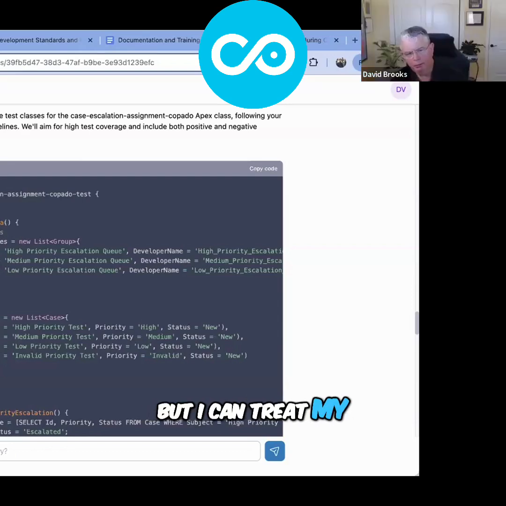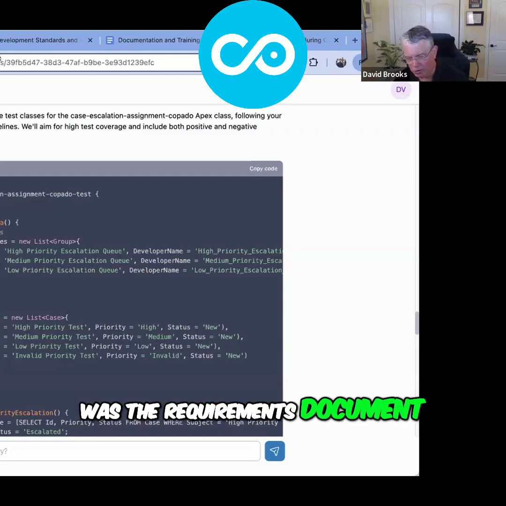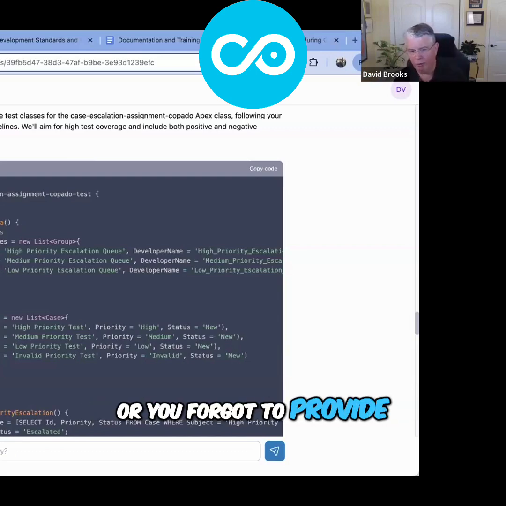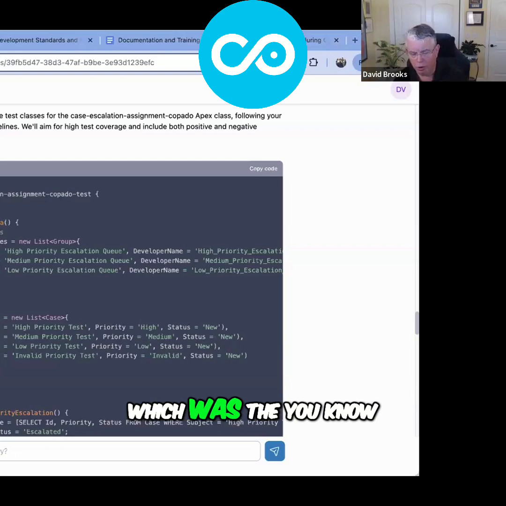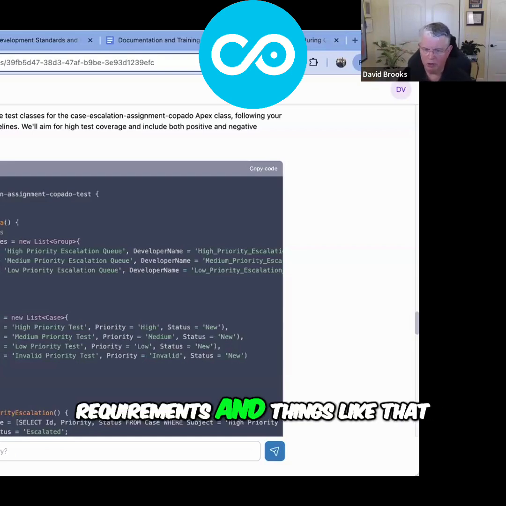But my AI can really be thought of as a junior developer. And so, it's trust but verify. You're still going to need to review the code in the beginning and make sure that you're there. And in some cases, as I mentioned earlier, if you find an error in the code, a lot of times it's because the requirements document wasn't quite clear, or maybe ambiguous in some cases, or you forgot to provide, for example, that document that you showed, which was here's the way we want our code, the code quality and the code format requirements and things like that, right?